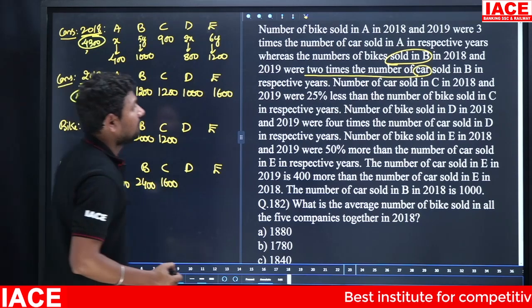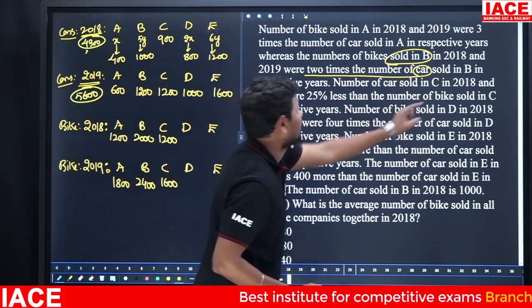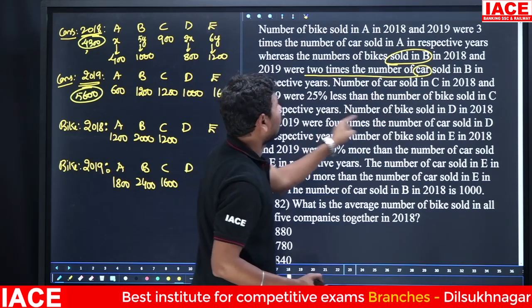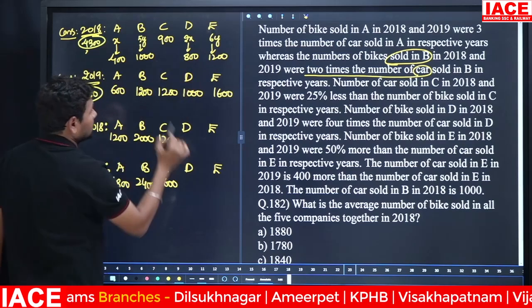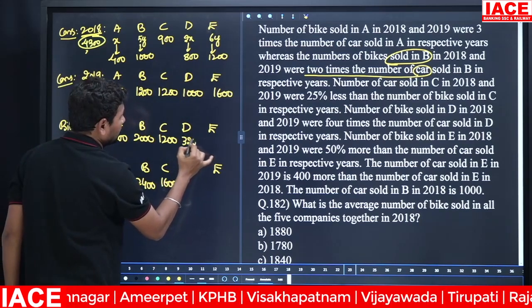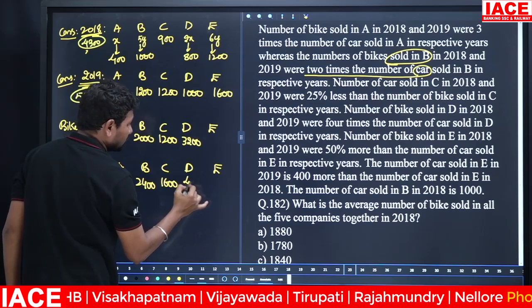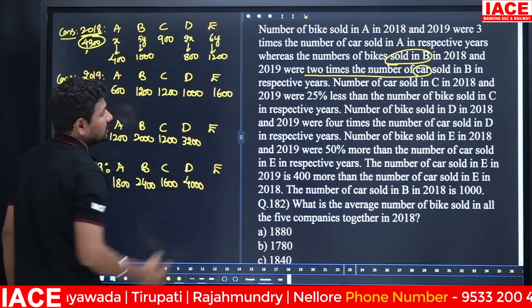Next, D value. Number of bikes sold in D in 2018-2019 were 4 times the number of cars sold in D in respective years. 4 times: 4 8 is 3200. 4 into 1000, 4000.